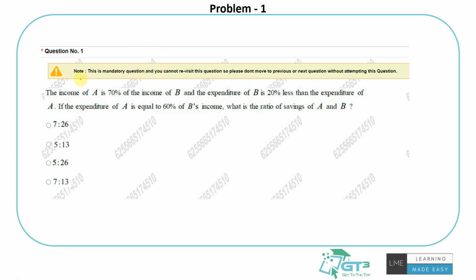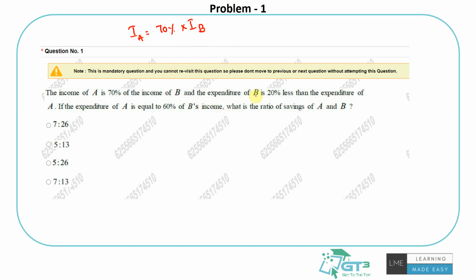It's a simple percentage-based question. The income of A is 70% of the income of B, so it will be: income of A equals 70% of income of B. I am assuming the variables: income of A is IA and income of B is IB.